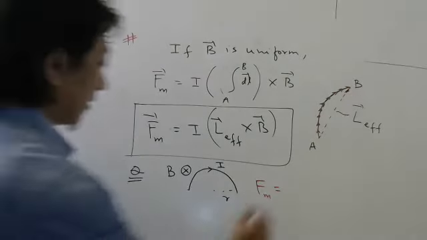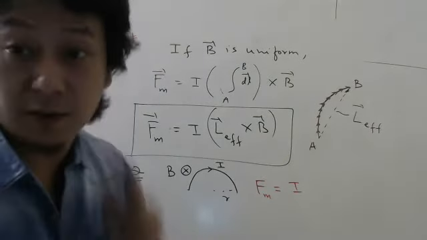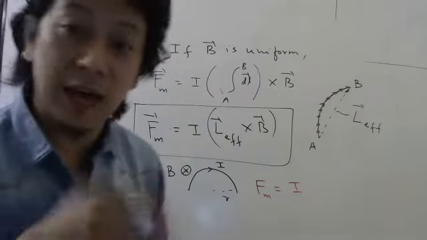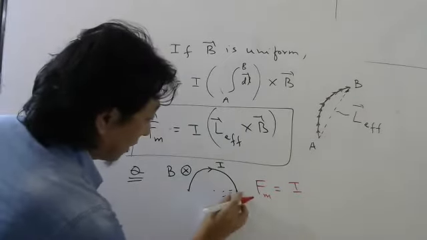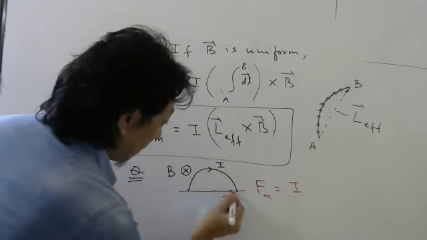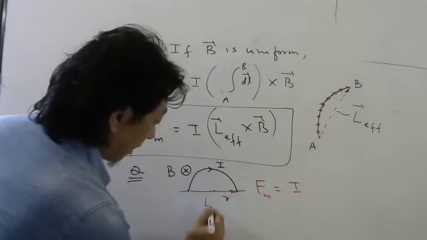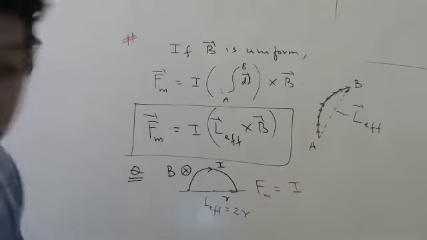How will you write? I L effective. Now what will be L, because it is a curved wire? For curved wire, directly L bar. So you see from this end till this end the current is flowing. So this is the length you have to take. So this is your L effective, which will be how much? 2R. 2R, right? Very good.